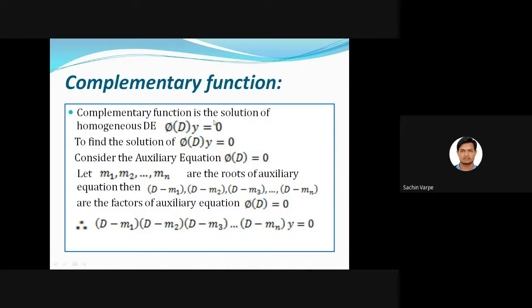Okay. So the complementary function is a solution of the homogeneous differential equation φ(D)y = 0, right? So to find the solution of this, we are going to solve this homogeneous differential equation, and to solve it, we consider the auxiliary equation, that is φ(D) = 0. So we are equating φ(D) to 0, and it becomes an auxiliary equation.